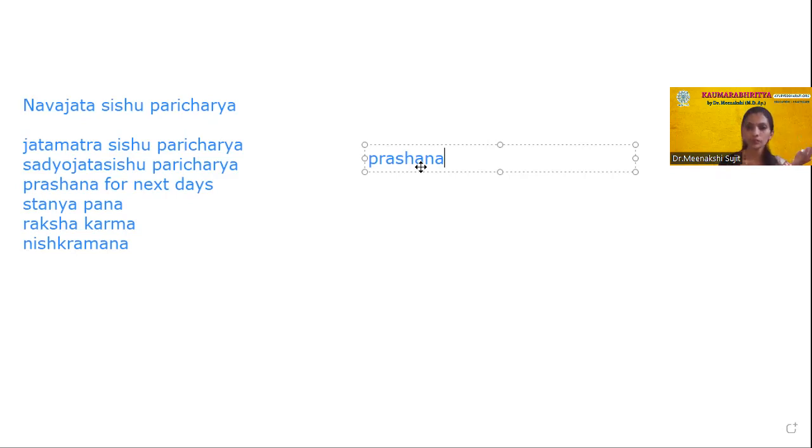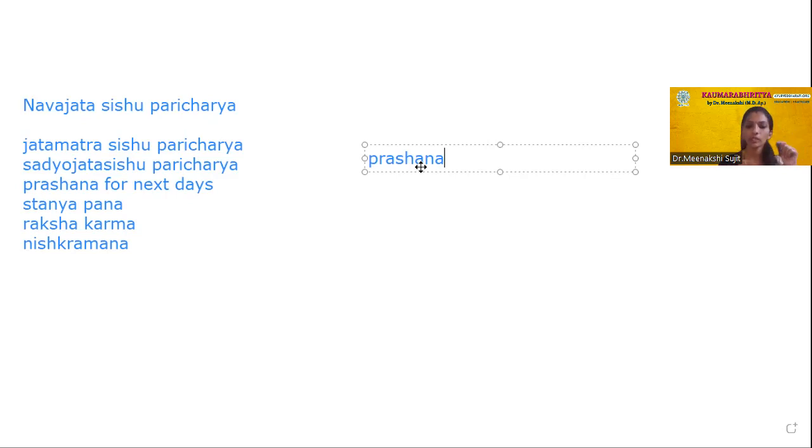Prashana is given for the first 4 days because in some cases the breast milk will not be sufficient, or lactation will not have started till 4 days. Nowadays, with new technology, we have varieties of formula milks, depending on the baby. But in ancient days they did not have these, so they depended on herbal procedures to comfort the baby's hunger or appetite through feeding this prashana.